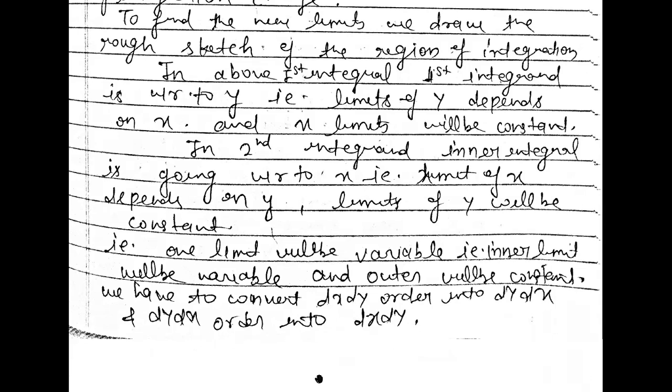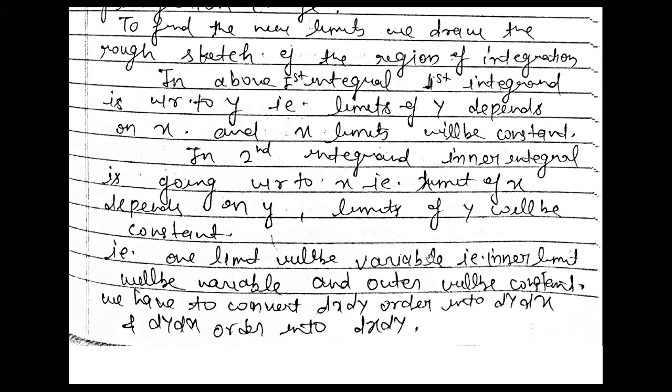It depends on what is given. If dy dx order is given, then we have to convert it into dx dy. If dx dy order is given, then we will convert it into our new order, right?